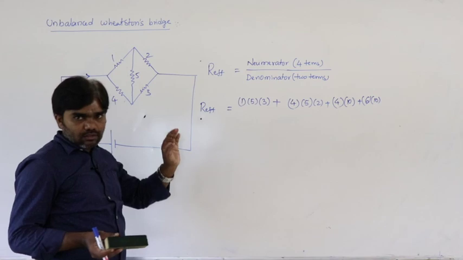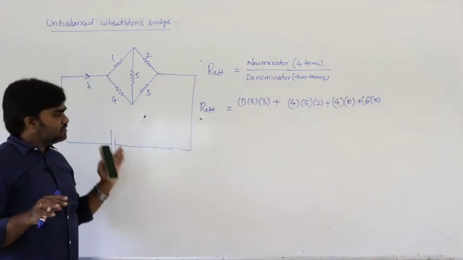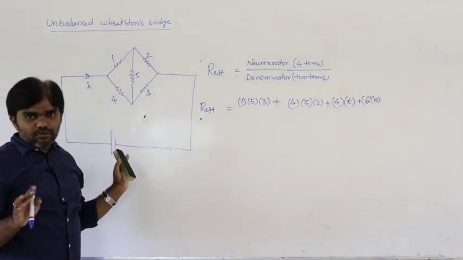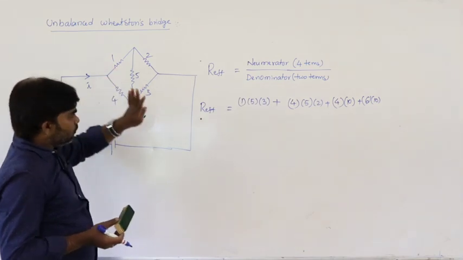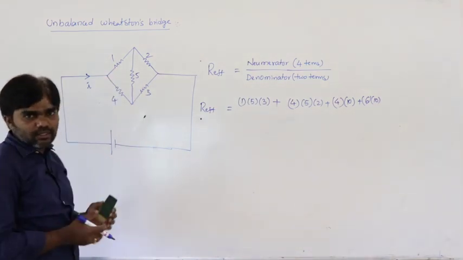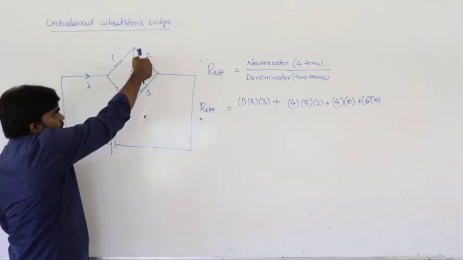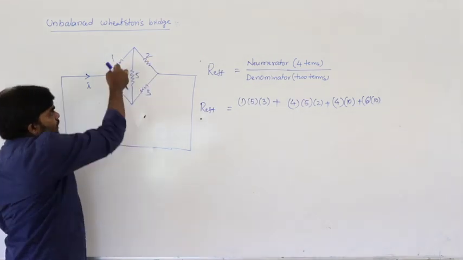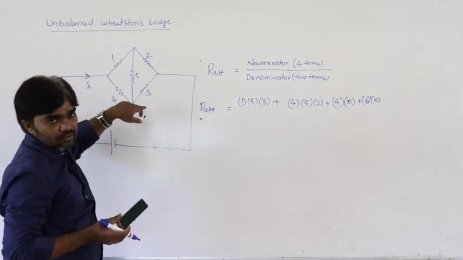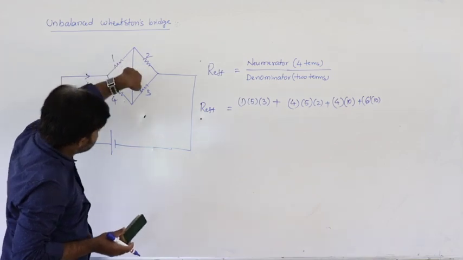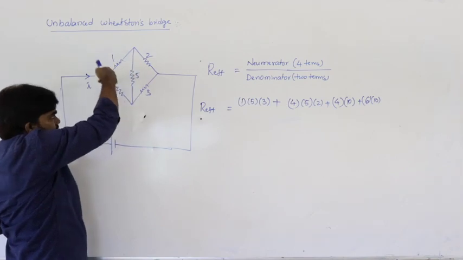So simple trick, if you follow the Kirchhoff's laws to calculate the effective resistance, that is a very lengthy process. So the simple trick is 4 terms in the numerator, 2 terms in the denominator. What are the 4 terms in the numerator? Multiplication of these 3 plus multiplication of these 3 plus multiplication of these 2 into addition of these 3. Multiplication of these 2 into addition of these 3.